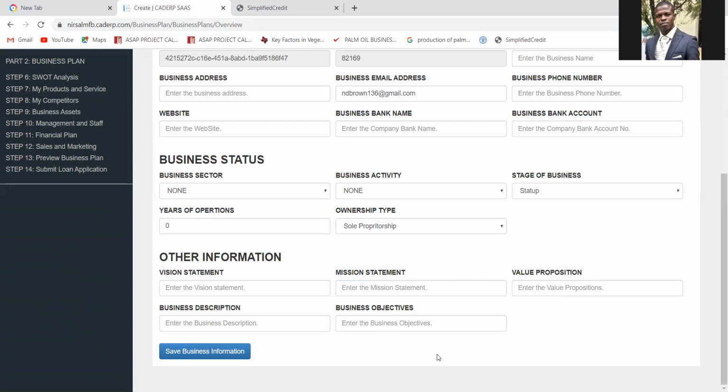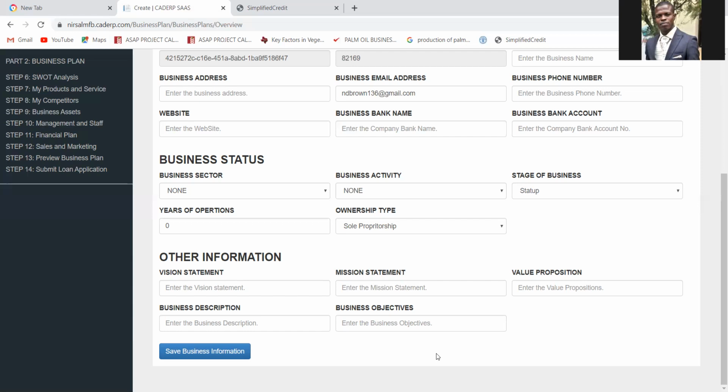And when you are forming your objective, ensure that your objective is SMART. S-M-A-R-T. S for specific, M for measurable, R for realistic, then T for time bound. So ensure that you have a smart and clear-cut objective. For example, you can say to generate sales revenue of 8 million naira in the next 6 months, to generate employment opportunity for 10 employees directly or indirectly in the next 12 months.